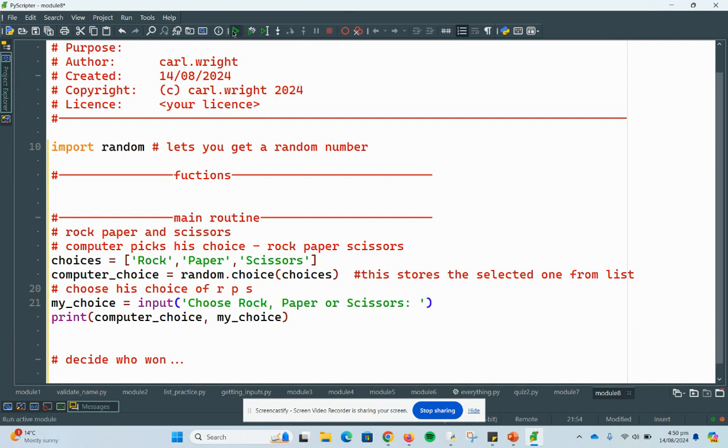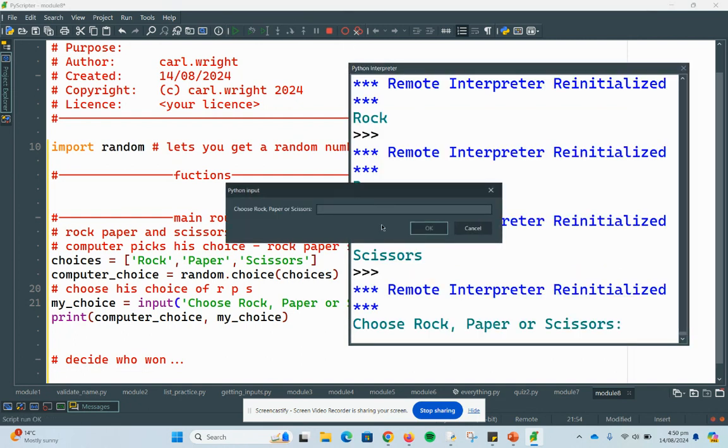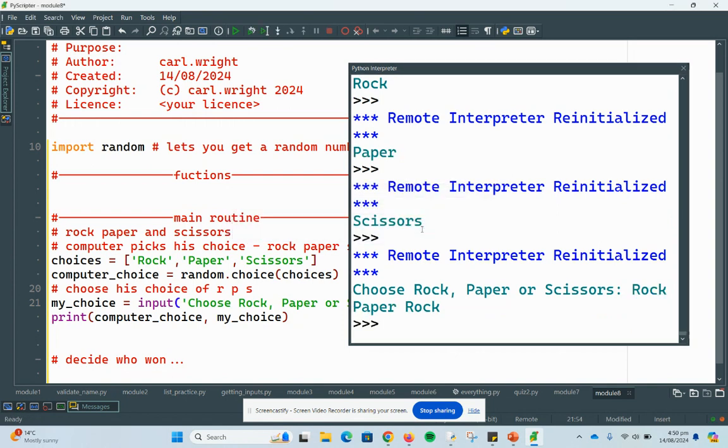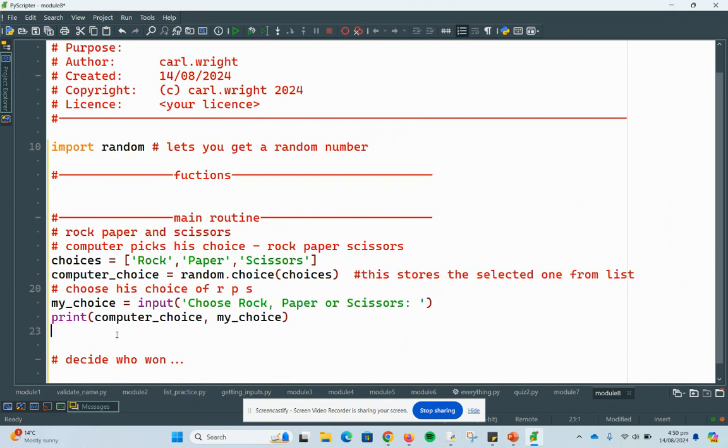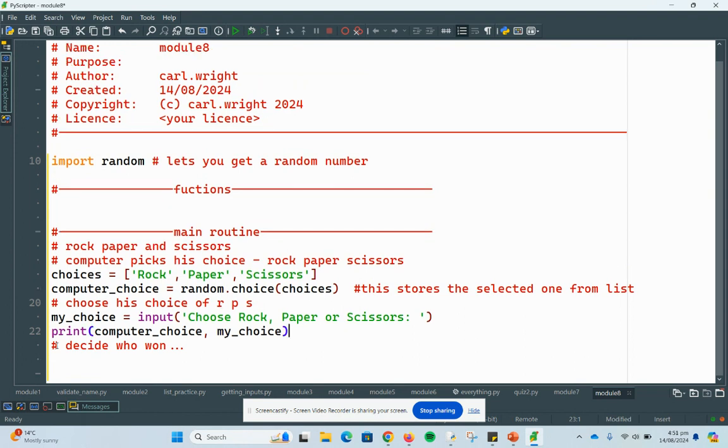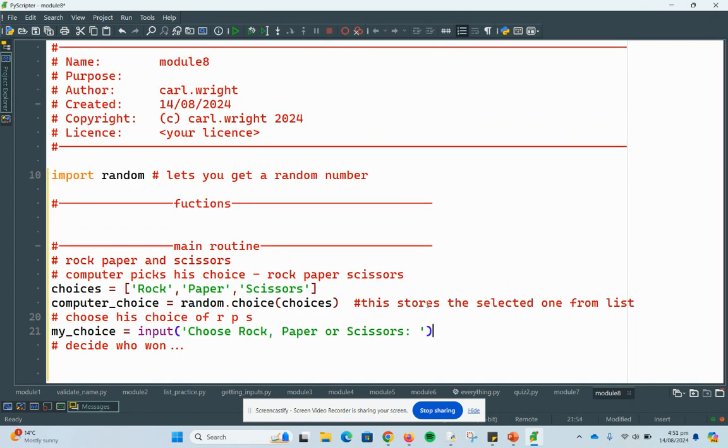Okay, and we run it, and it's asking rock, paper, scissors. I'll go rock, and it said paper and rock were chosen, and of course paper won. Okay, so cool, we're getting there. Now I need to decide who won. So now I know that works, I can get rid of that comment. Okay, cool, I'm getting there.